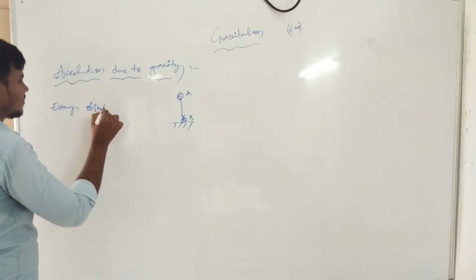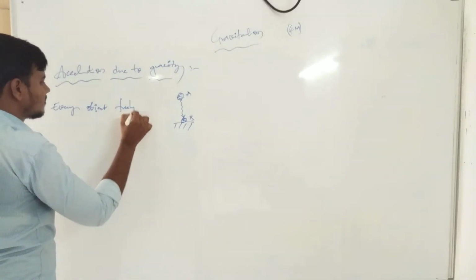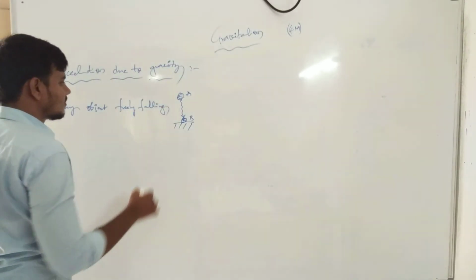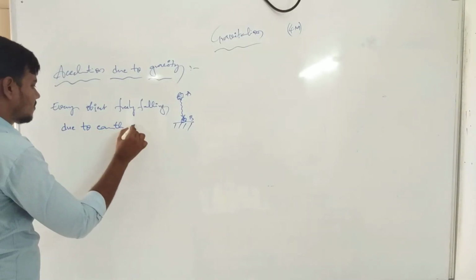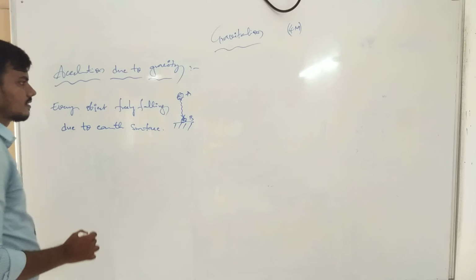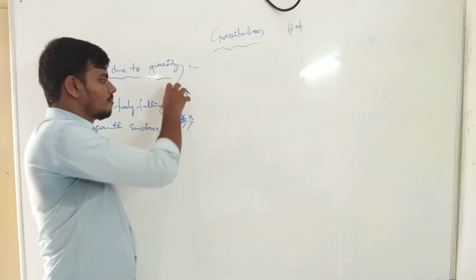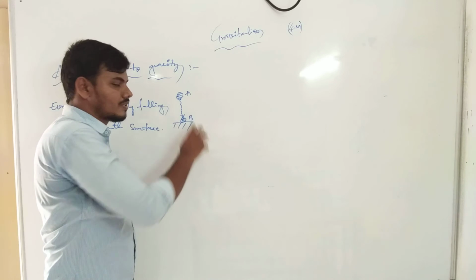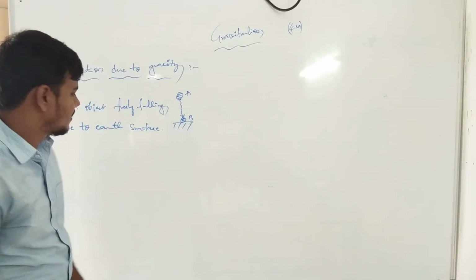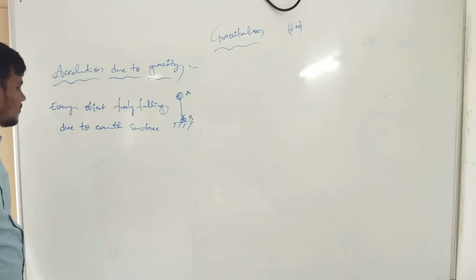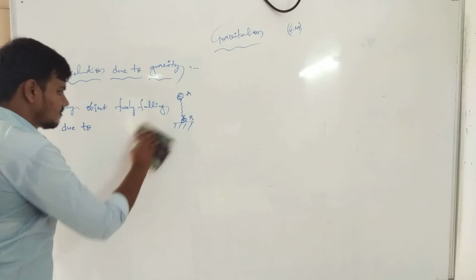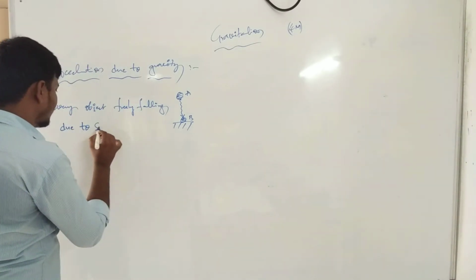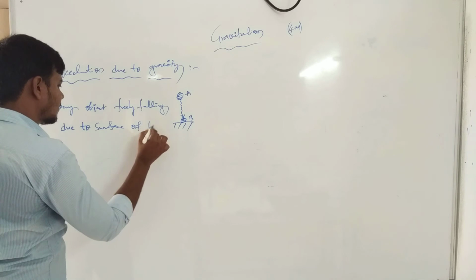freely falling due to the earth surface. When a ball is dropped from the top of a building, it is a freely falling body due to the surface of the earth.